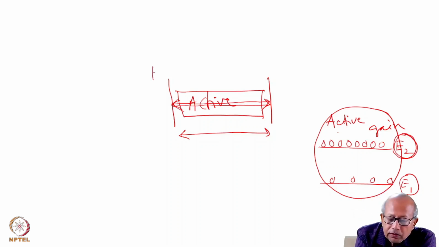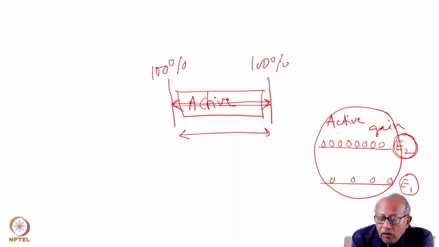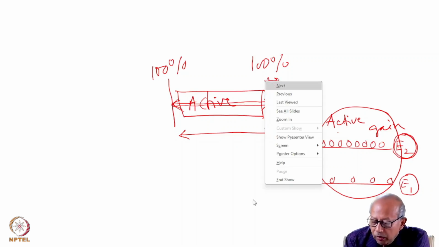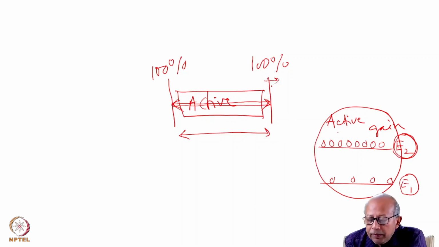And if both the mirrors have very high reflectivity, say 100%, then the intensity of light inside the cavity will continue to grow, as there is no way that the light can leak out of the cavity because both the mirrors have 100% reflectivity. However, if we provide an appropriate transmission loss to one of the cavity mirrors, then a part of the light inside the cavity will couple out as a useful loss, which will form the laser output.